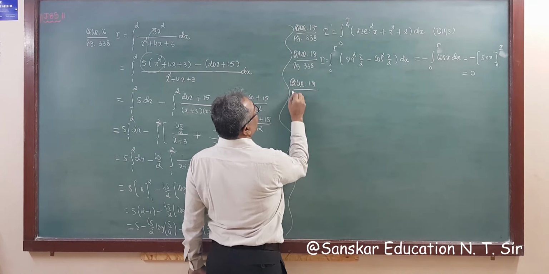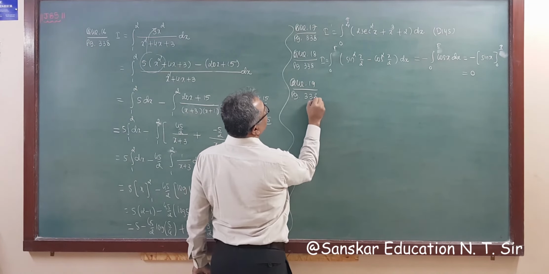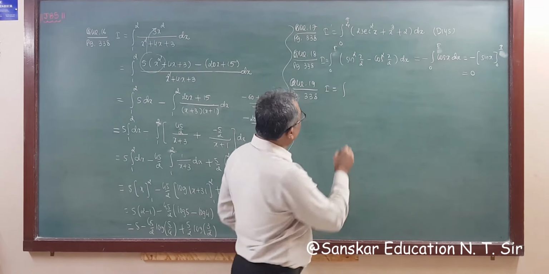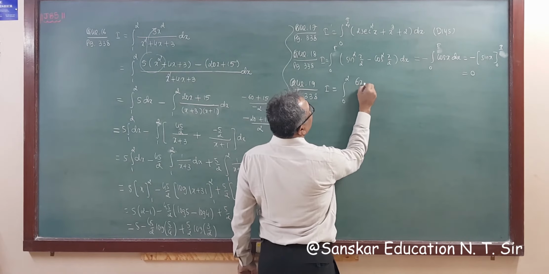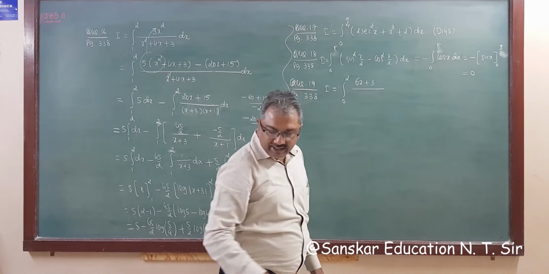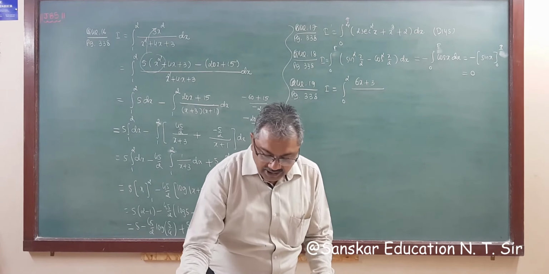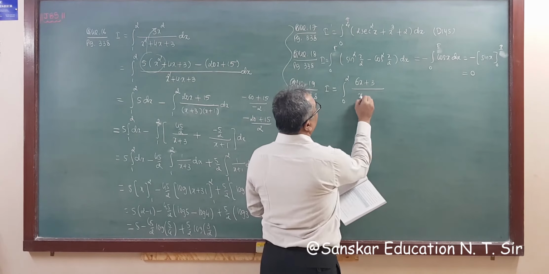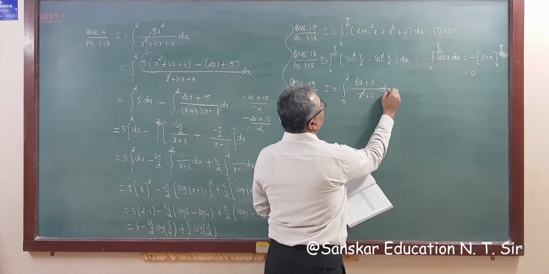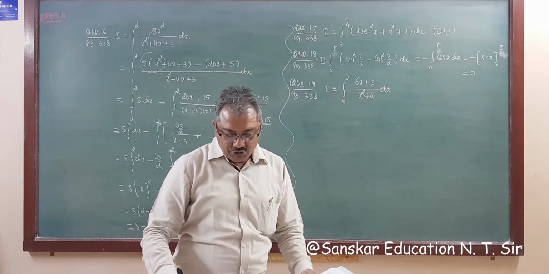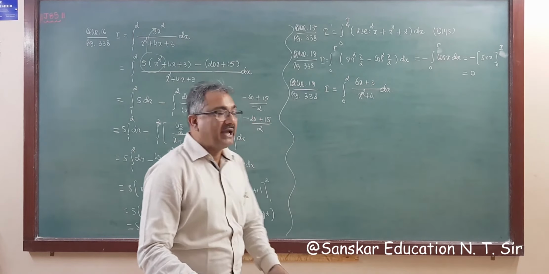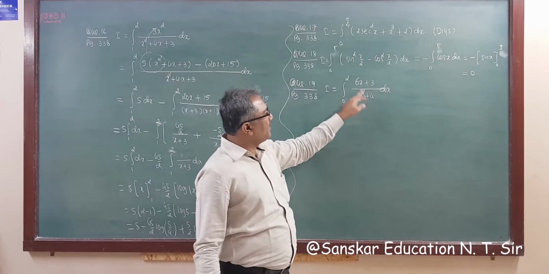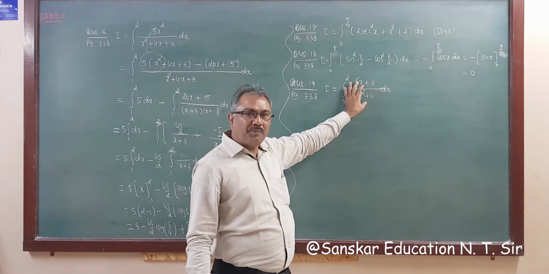Question number 19, page 338. I is equal to integration 0 to 2 of 6x plus 3 divided by x square plus 4 dx. So this is also the same kind of question as we did before. So bifurcating this first, this is a proper fraction.